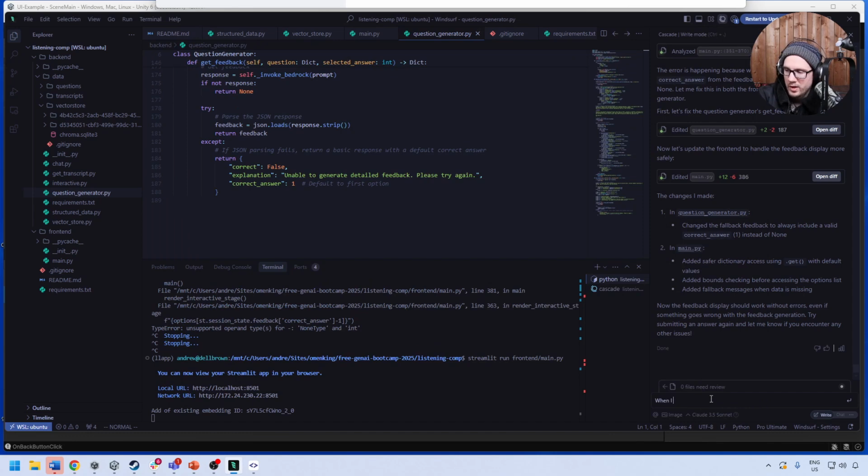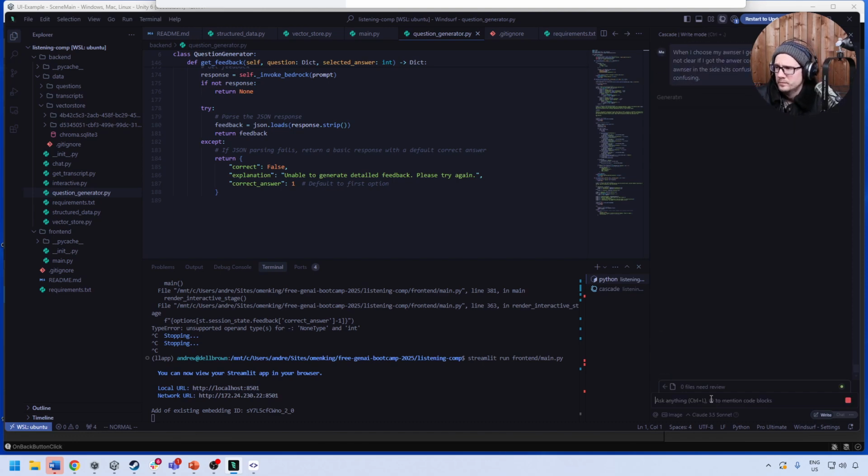when I choose my answer, I get a feedback form pop up, feedback which it can't do. And it's not clear if I got the answer correct or wrong. It tells me the correct answer on the side, but it's confusing. Can you make the UI less confusing? Okay, so we'll go ahead and do that.